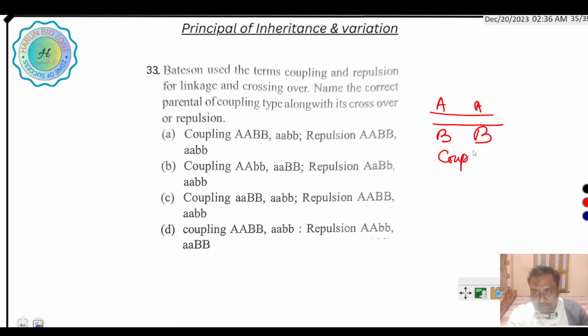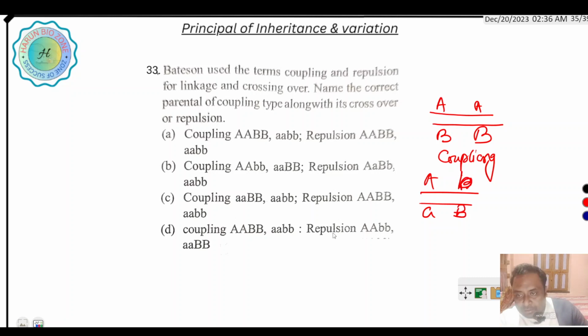When the genes are close together, that is called coupling. And repulsion means when A b and a B are present. This is called repulsion.